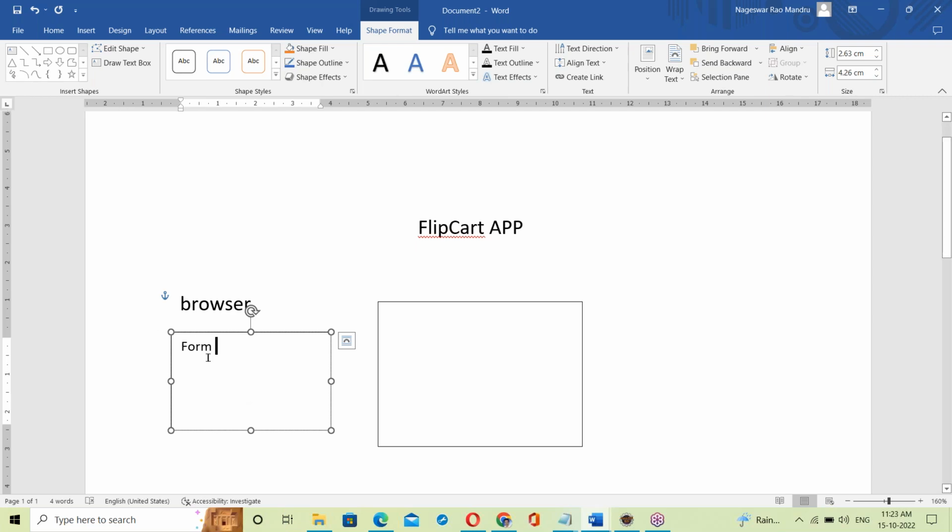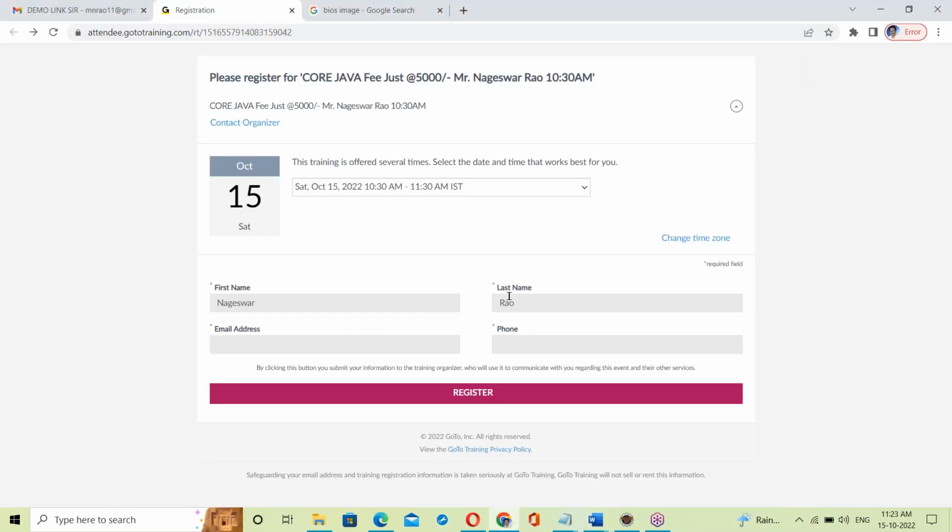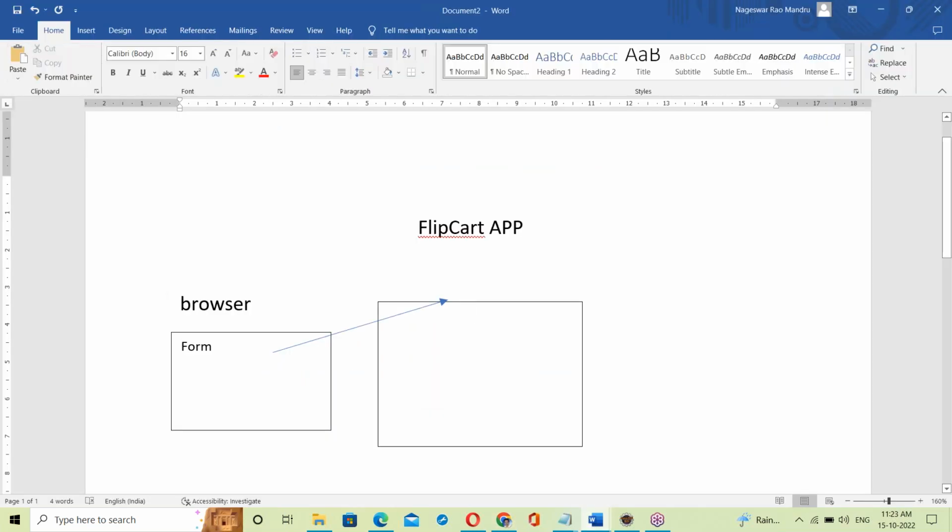Okay. Now fill the form. When you fill that form, fill and submit. Once you register, the data is posted to the application. Once you fill this application, after filling this registration form, the data is simply posted to the application.